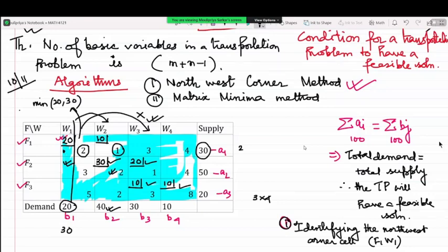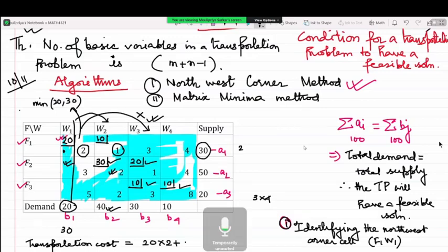Tell me, how do we calculate the transportation cost from this matrix? Ma'am, 20 into 2 plus 10 into 1, plus 30 into 2, plus 20 into 1, plus 10 into 3, plus 10 into 8.